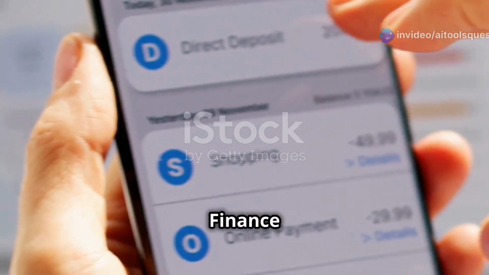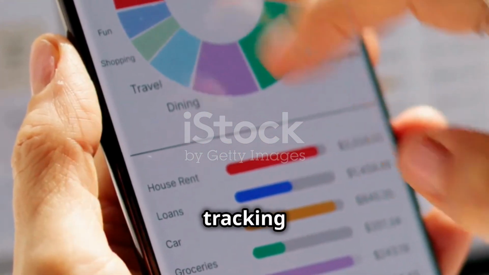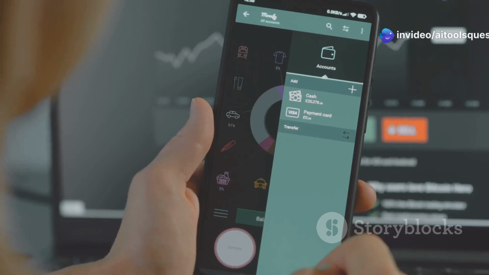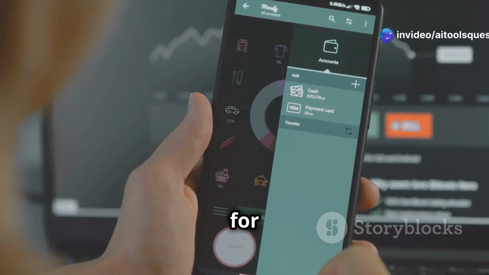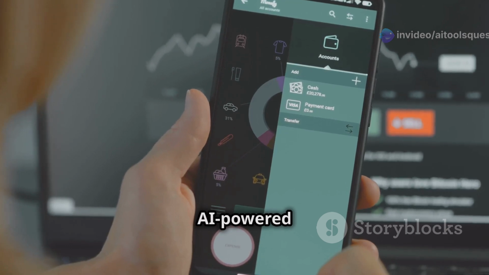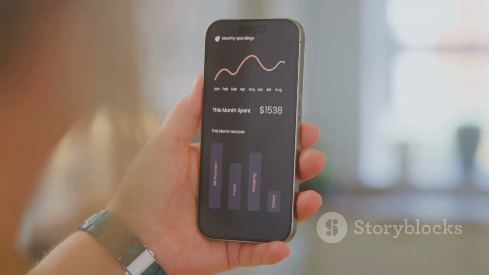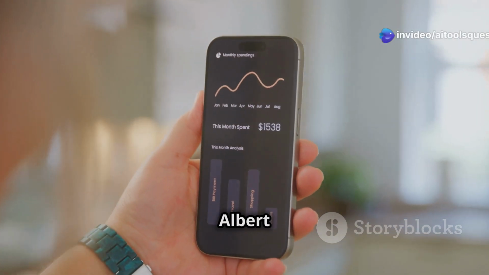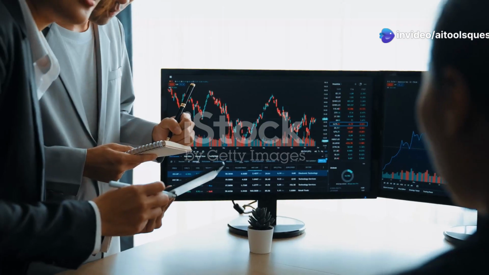Budgeting and personal finance tools. AI tools assist individuals in managing their money and tracking spending patterns. Personal finance apps, Mint, YNAB, which stands for You Need a Budget, and Emma offer AI-powered insights into budgeting and spending. Financial health platforms. Tools like Albert and Plum offer personalized savings plans and recommendations.